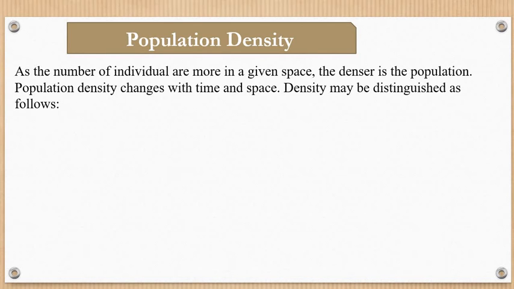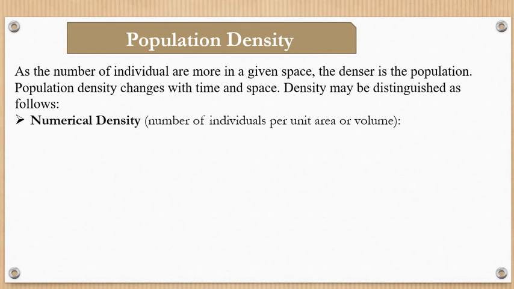The density may be distinguished into a number of sub-factors, such as numerical density. Now what is numerical density? The number of individuals per unit area or volume is said to be numerical density.